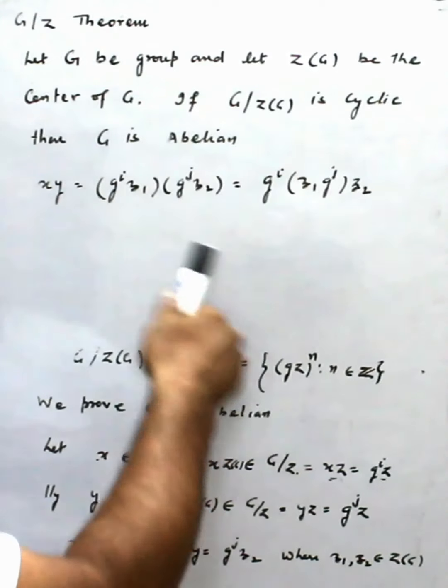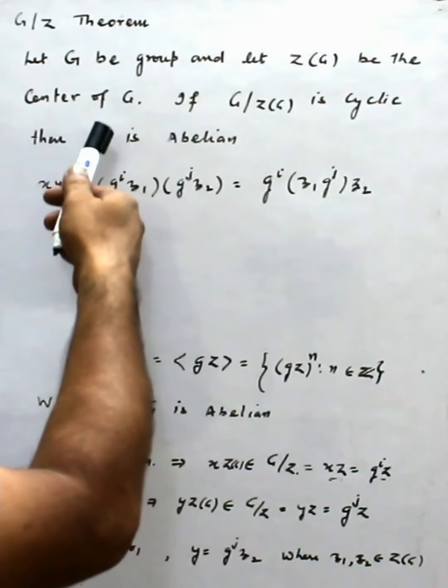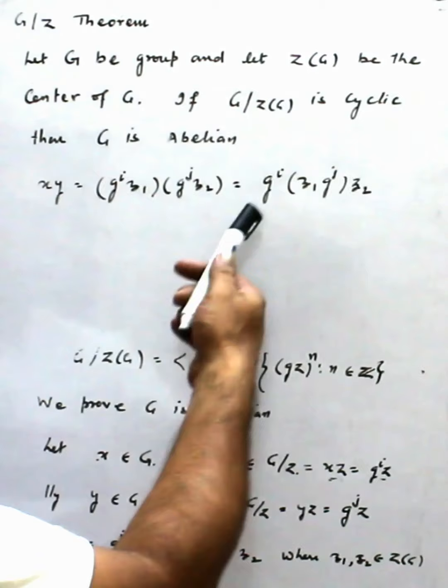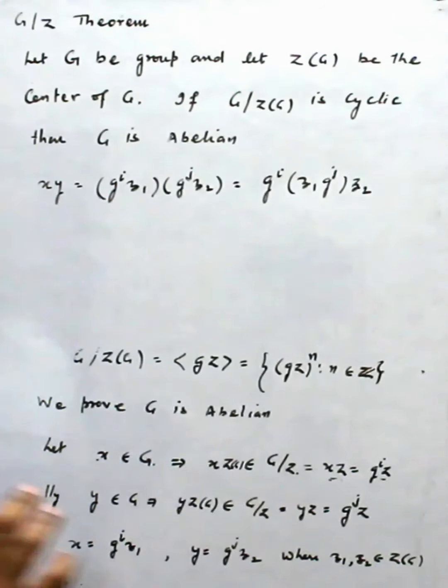G is a group, so it is always associative, but it is not necessary that a group is commutative; that is what we are proving.